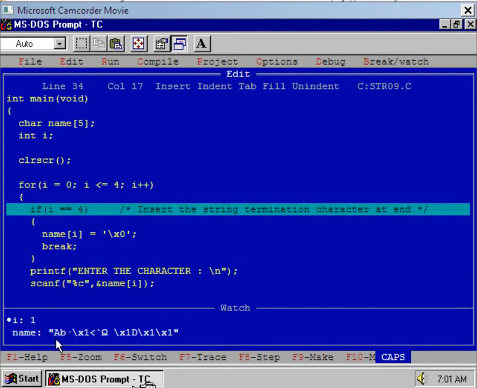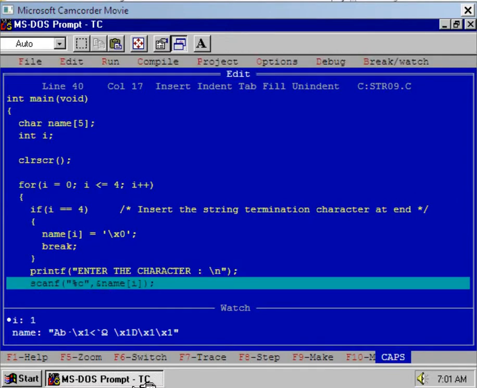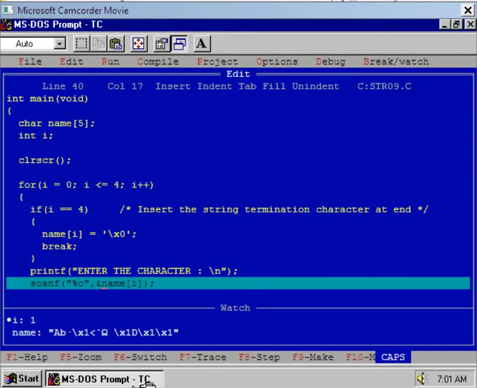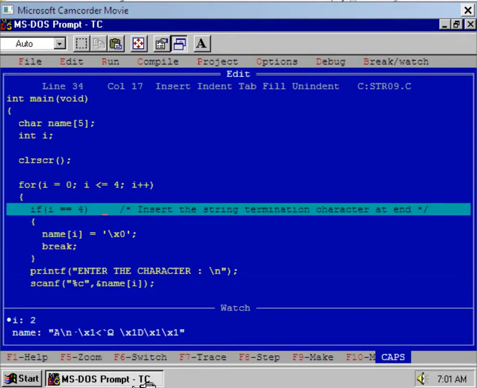Okay. Now the value of I is 1. Again execute the statement, and now watch very carefully. So the printf statement has executed, and the scanf function will ask the user input. Now observe very carefully. If you press F7 right now, the control has jumped to the if statement. The scanf function didn't ask anything to the user. Why is it so? And here is the importance of the function flush.